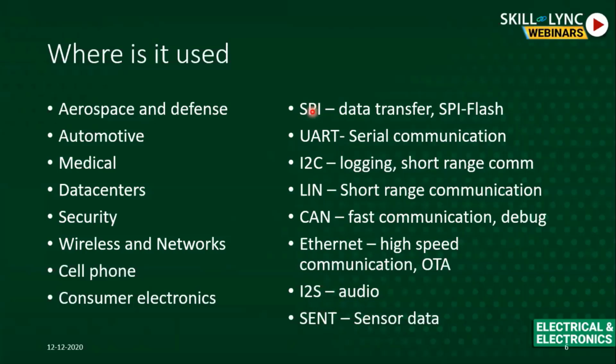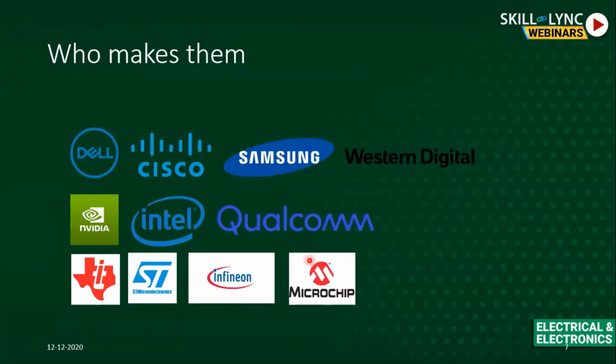So usually industries or microcontroller vendors, if I have to say, develop drivers for all these communication protocols. Who makes them? As you have seen, mostly the microcontroller or microprocessor vendors who have their own fabrication unit and produce the microcontrollers are responsible for making these low level drivers.